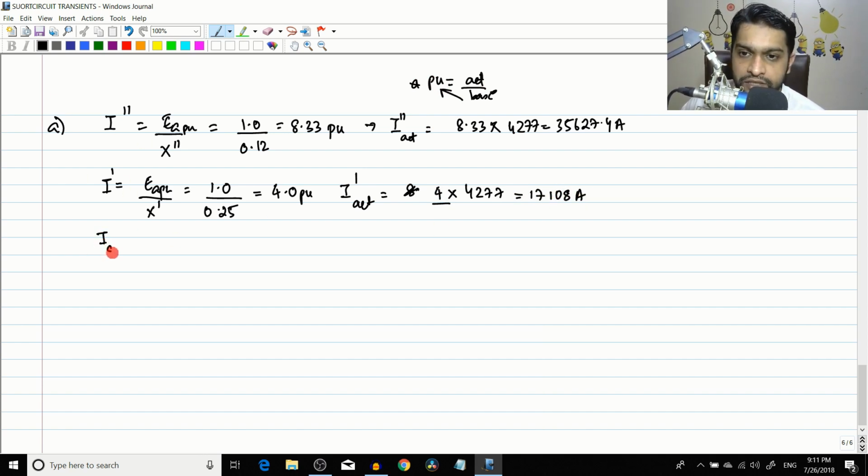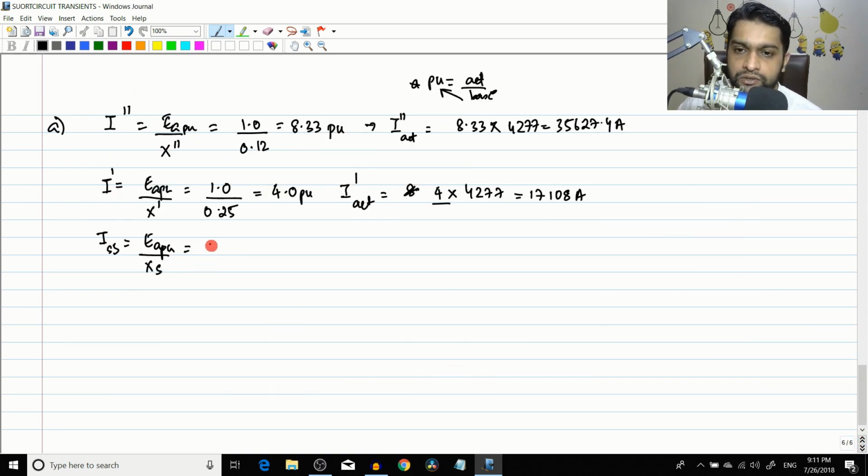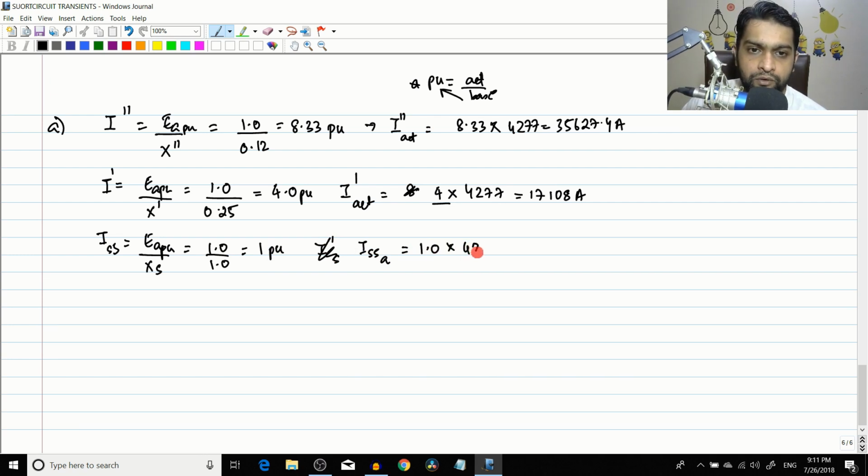Now what is the steady state short circuit current? That will be EA per unit divided by XS, right? Now the XS value is given to be 1 per unit. So 1.0 by 1.0 is equal to 1 per unit, and therefore ISS actual, the short circuit current actual, will be equal to 1.0 multiplied by 4277, which is equal to 4277 amperes. So this much is the steady state short circuit current. So we have found out all the currents. Even though they have asked only this, we have found out all the currents. So what is the second part of the question?